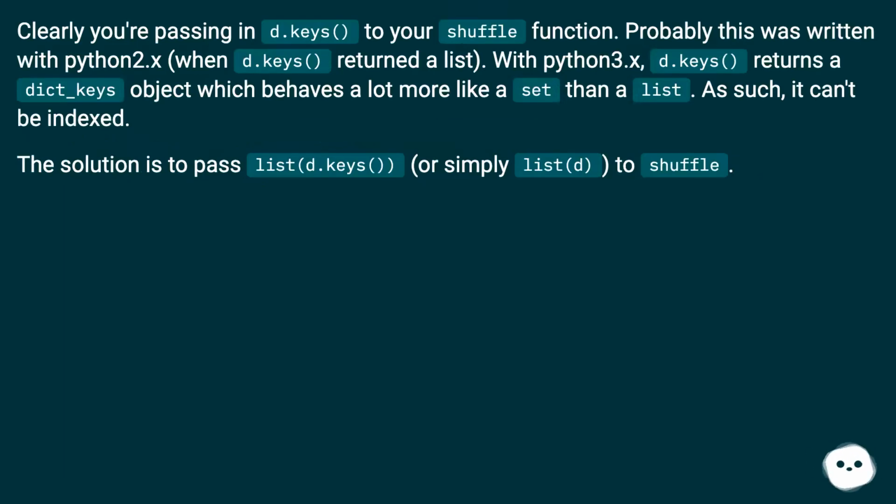Clearly you're passing in d.keys to your shuffle function. Probably this was written with Python 2.x when d.keys returned a list. With Python 3.x, d.keys returns a dict_keys object which behaves a lot more like a set than a list. As such, it can't be indexed. The solution is to pass list(d.keys()) or simply list(d) to shuffle.